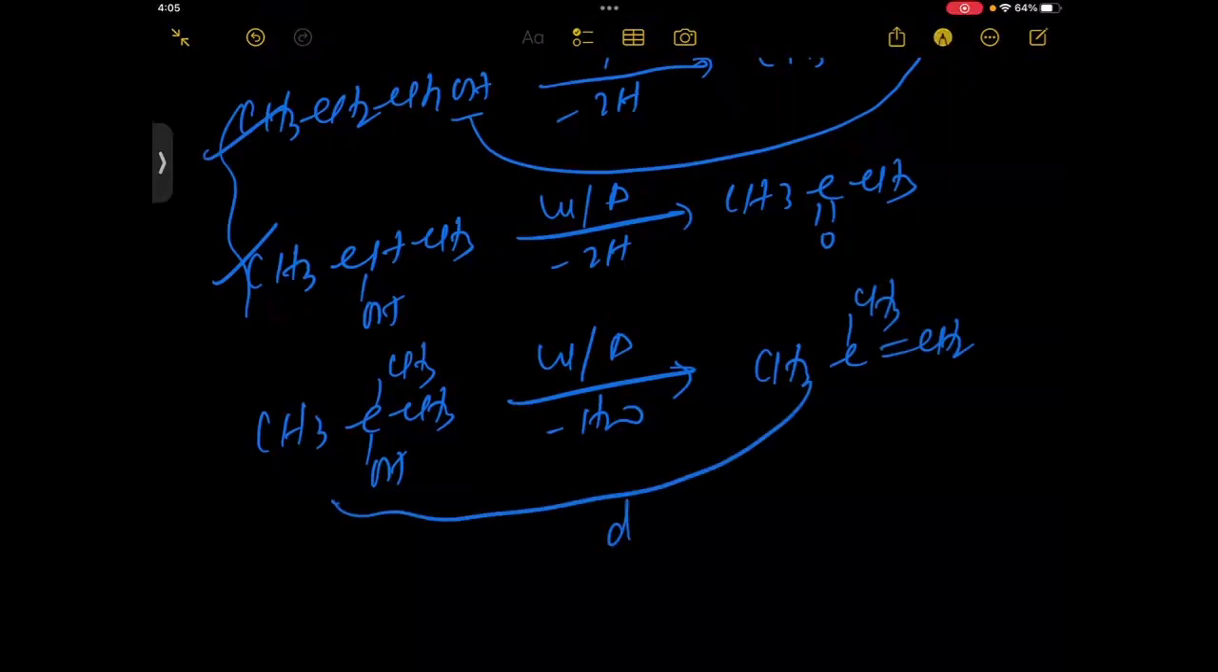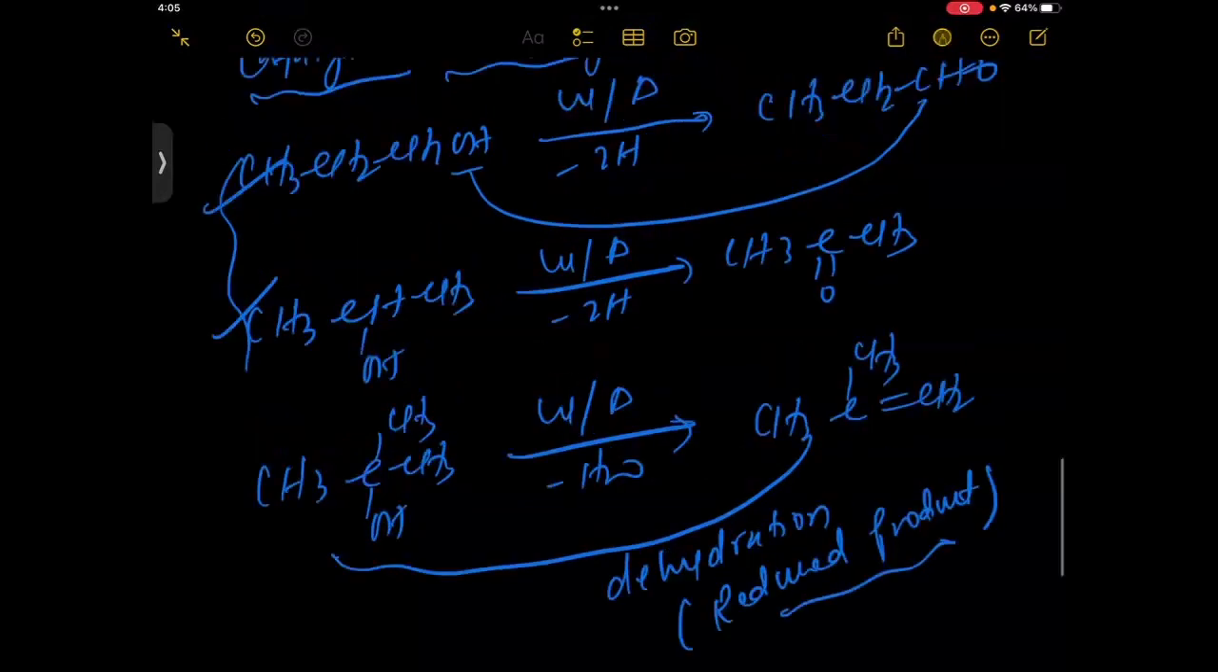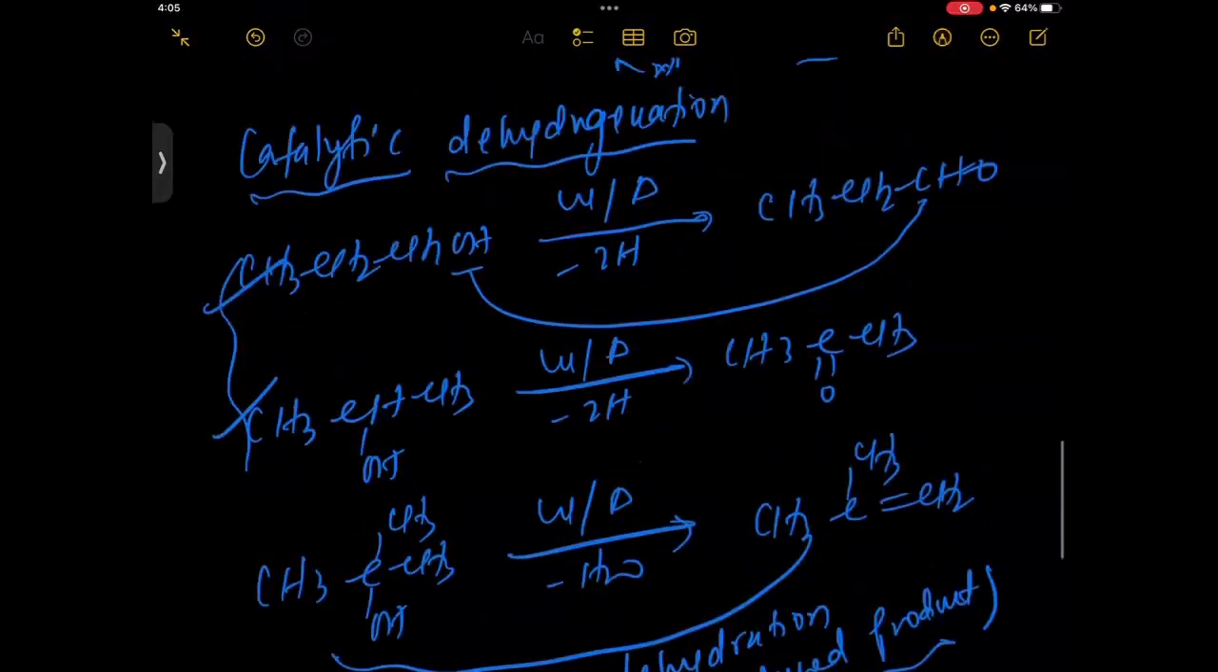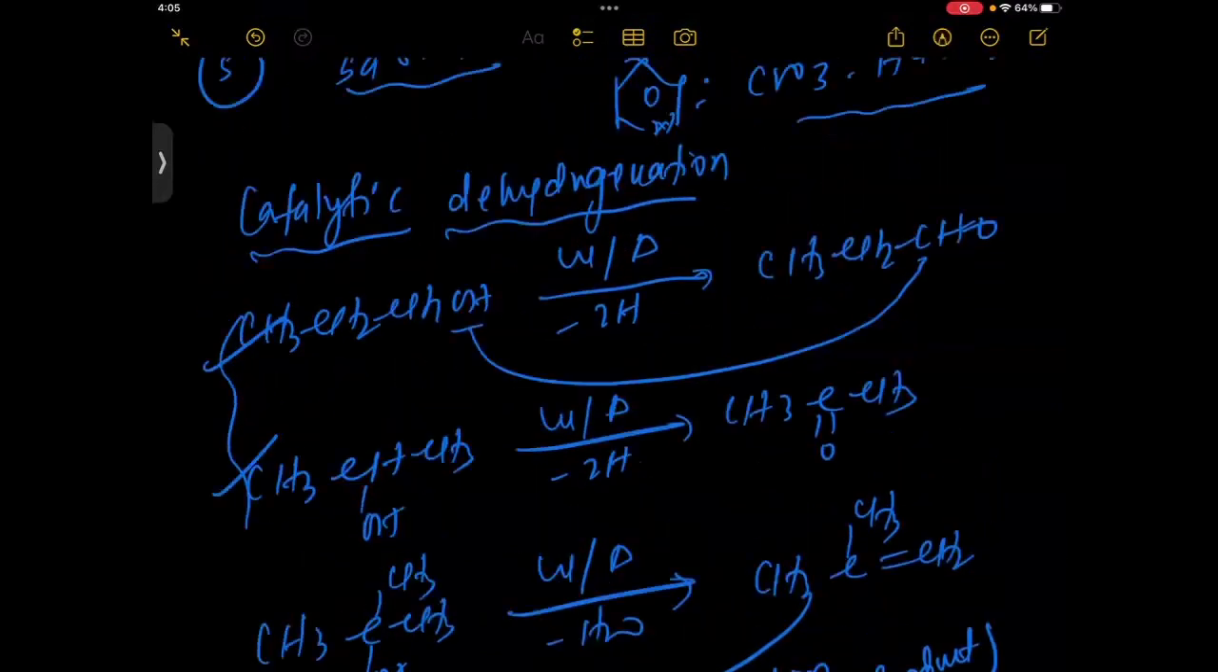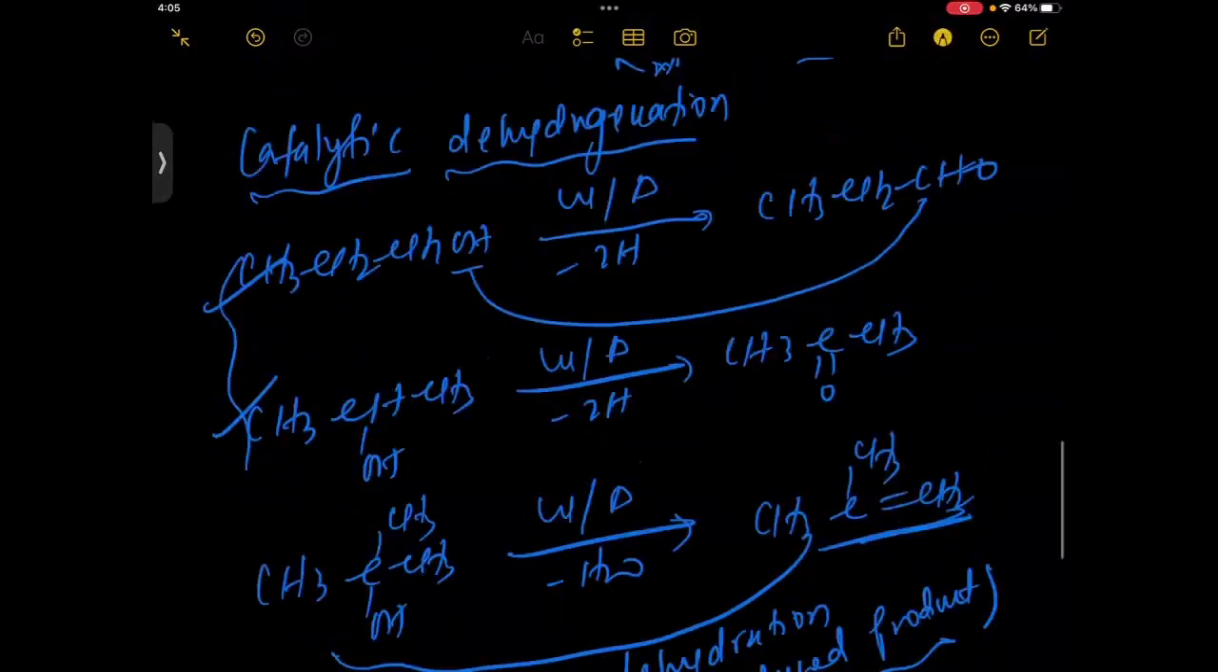That is the reduced product. Have you seen that catalytic hydrogenation is also considered a mild oxidizing agent, but it converts 3 degree alcohol into alkenes.